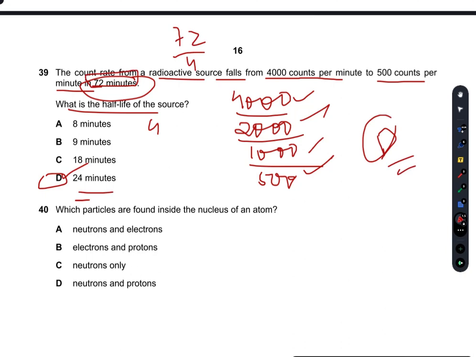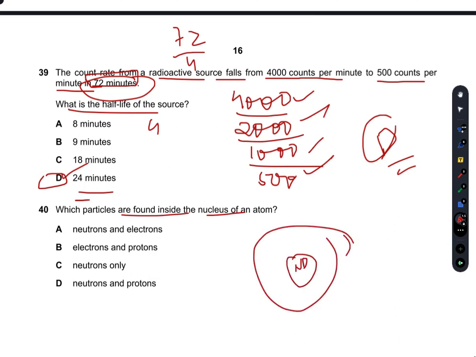Which particles are found inside the nucleus of an atom? Suppose this is an atom, this is the nucleus which contains the neutrons and the protons, and in the outer shells are the electrons. Suppose this is a hydrogen atom. Inside the nucleus only neutrons and protons are present. So D is the right answer.